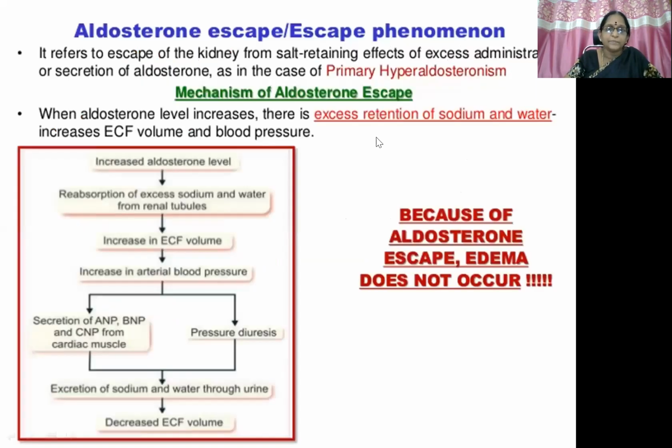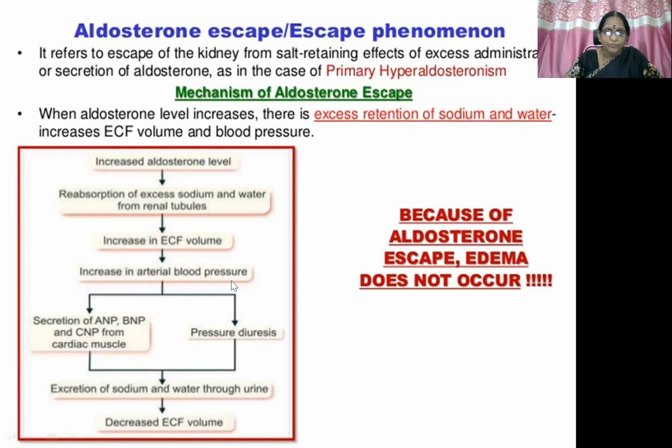So it refers to the escape of the kidney from the salt-retaining effects of excess administration or secretion of aldosterone, as in the case of primary hyperaldosteronism. What happens when aldosterone level increases? There is excess retention of sodium and water, giving rise to excess ECF volume and rise in blood pressure. Because of which there is a possibility of release of atrial natriuretic peptide, BNP meaning brain natriuretic peptide, and CNP meaning C-type natriuretic peptide from the cardiac muscle.